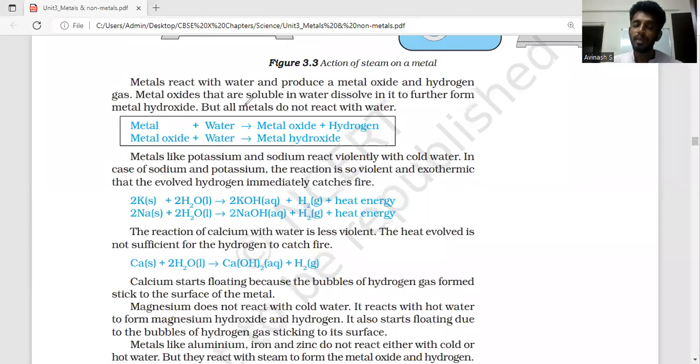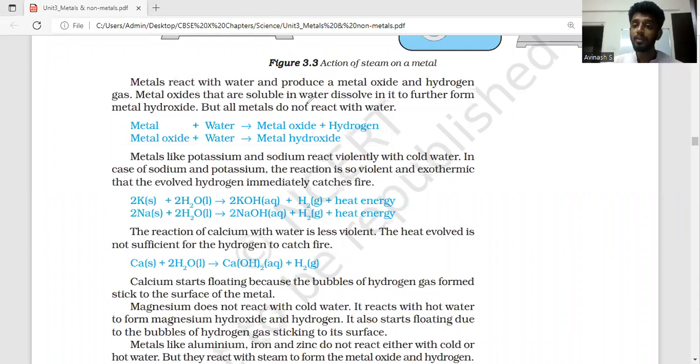When we make a metal react with water, first a metal oxide is formed and hydrogen gas is liberated. If the metal oxide is made to react with further water, you get a metal hydroxide. As we can see, the metal oxide is getting used up in the second equation. The final products will be metal hydroxide and hydrogen gas, and those are the outputs shown in the following reactions. Now let us try to understand how each metal in the reactivity series will react with water.